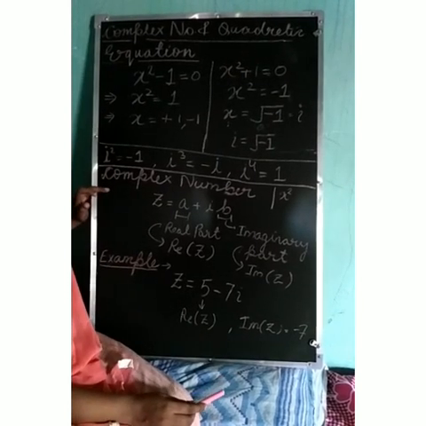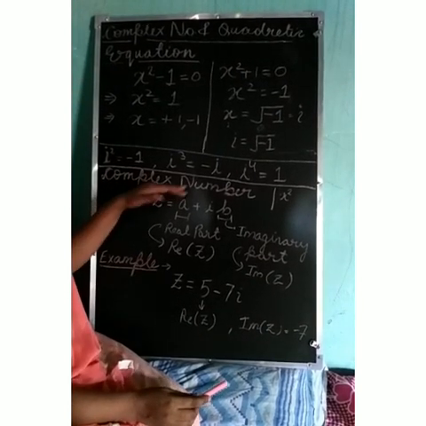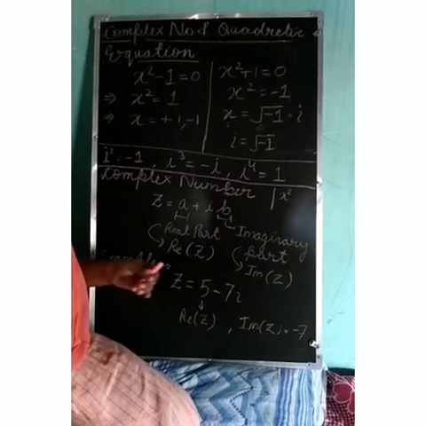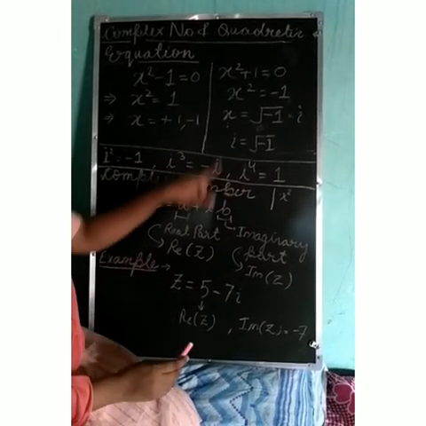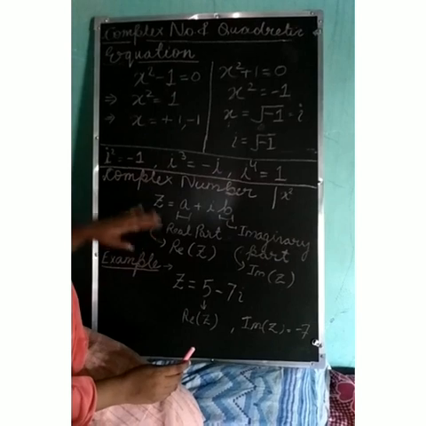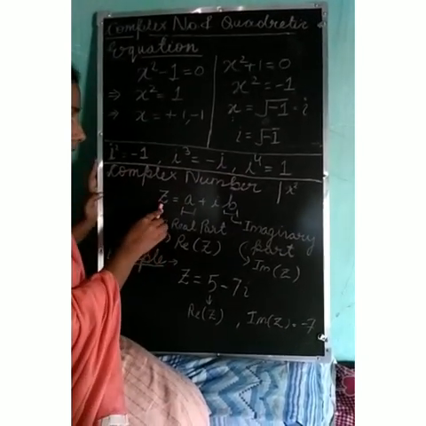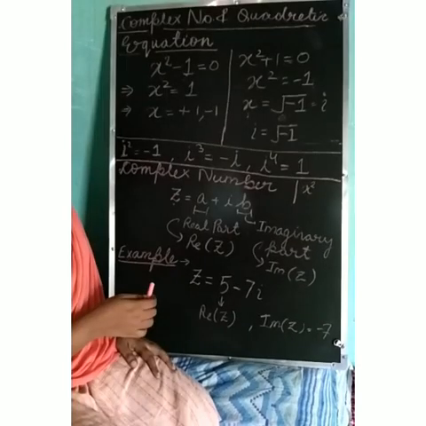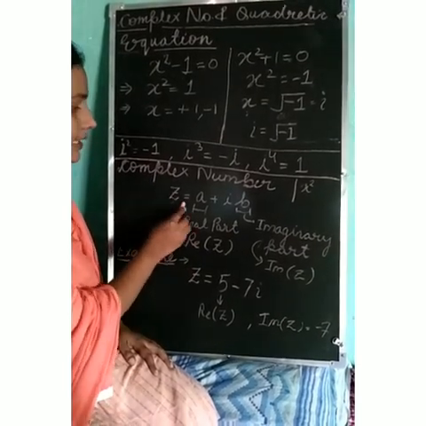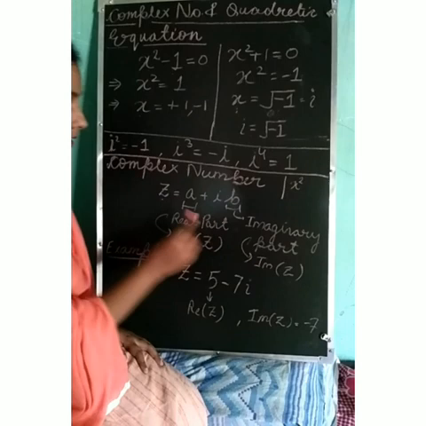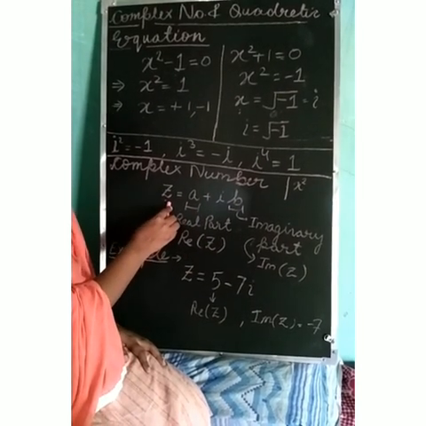Next concept that we have to study is of complex number. Before studying complex number, we have studied the value of i. Now कॉम्प्लेक्स नंबर का जो जनरल रिप्रेजेंटेशन है, this complex number is denoted by the letter z. Now z is equals to a plus ib. This is the general representation of a complex number.